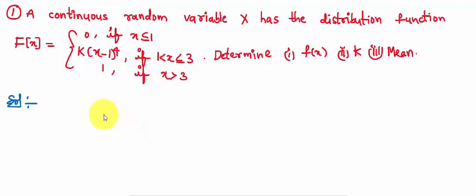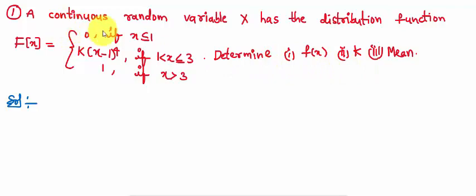A problem on continuous random variable. Here the probability distribution function capital F of x can be defined, and to find the small f of x, that is the probability density function, and the unknown value k. Third one is the mean.